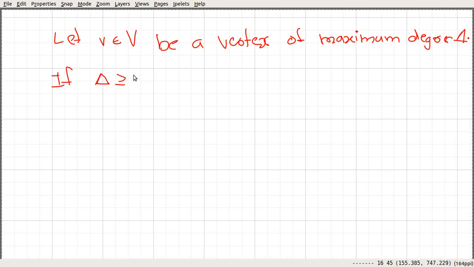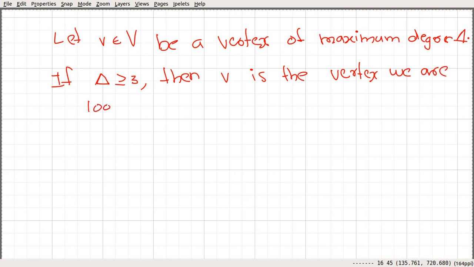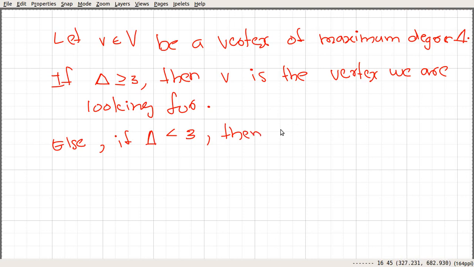We can see that if delta is greater than or equal to 3, then v is the vertex that we are looking for. Else, if capital delta is less than 3, then this particular vertex v has degree greater than or equal to 3 in G complement.